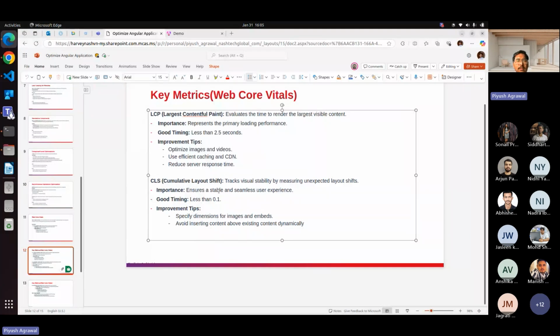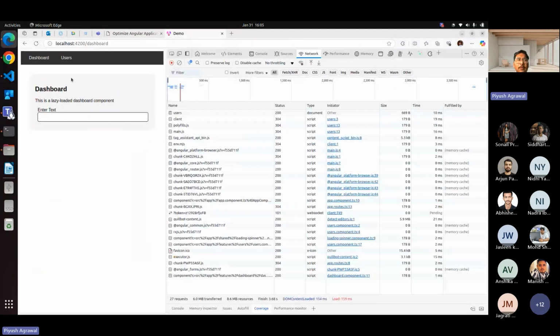In terms of CLS, it depends on the cumulative layout shift. You can see we have a header here, a card here, a footer, or a list. If we get the list first, then the header data, then the footer data, we render the list first, then the header, then the footer.